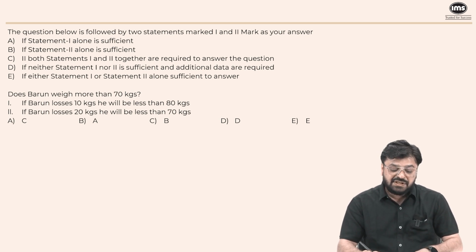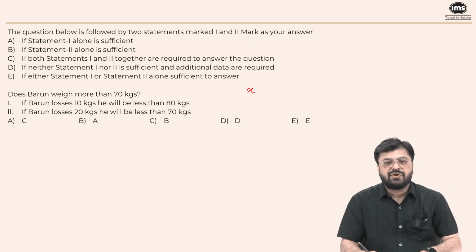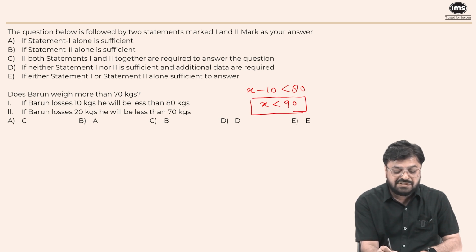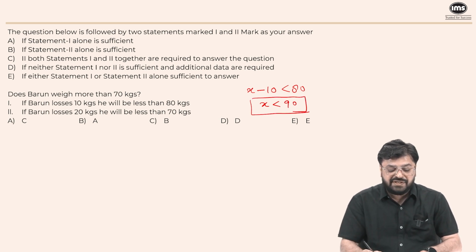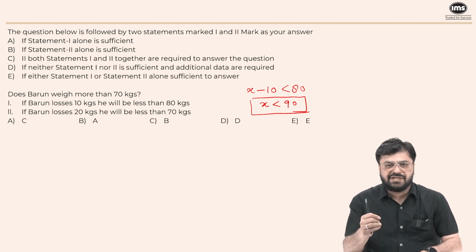Now the first statement is, if Varun loses 10 kg, he will be less than 80 kg. Let's assume the weight of Varun be x kg. Now, if he loses 10 kg, his weight will be less than 80, which means his weight is less than 90. But the question is, does Varun weigh more than 70? Less than 90, he can be 60 kg, he can be 70 kg, or he can be 80 kg. So this data alone is not sufficient.